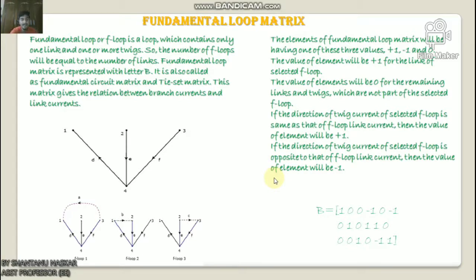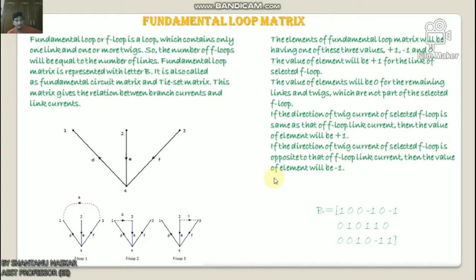So if there are n nodes and b branches present in a directed graph, then the number of links present in a co-tree corresponding to the selected tree of the given graph will be b minus n plus 1.